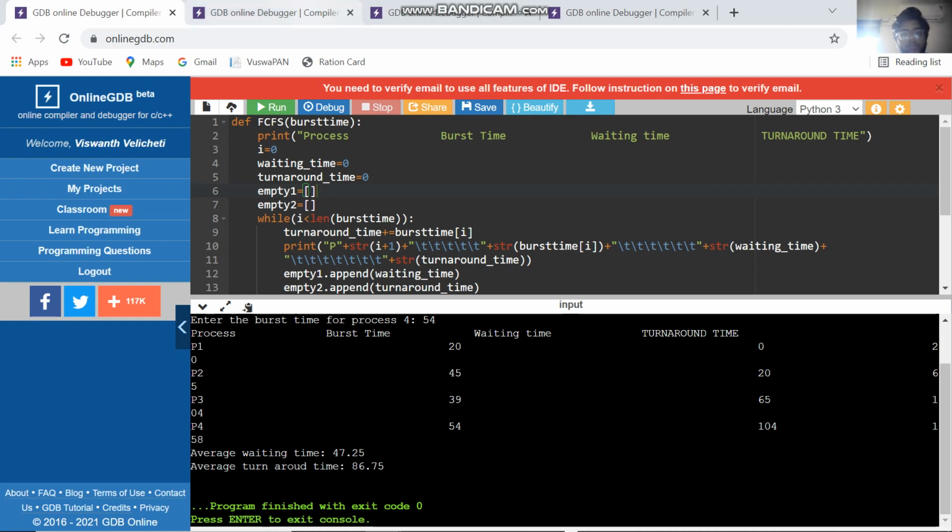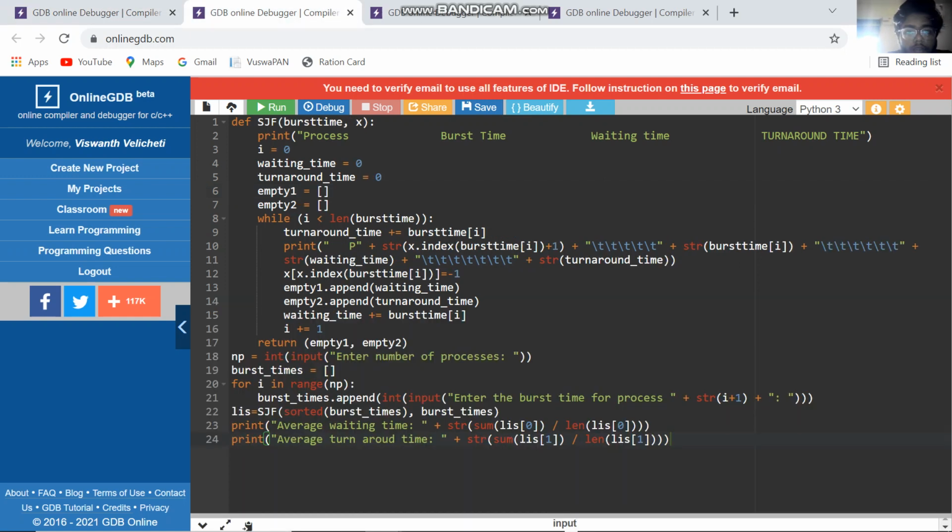And let's go to the second one, that is SJF. SJF is the shortest job first scheduling algorithm, which chooses the process with the smallest next CPU burst. So let's start by initializing the values. def SJF burst time comma x, print process, burst time, waiting time and turnaround time.